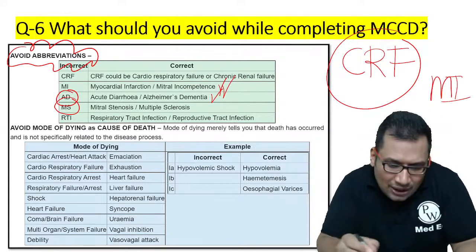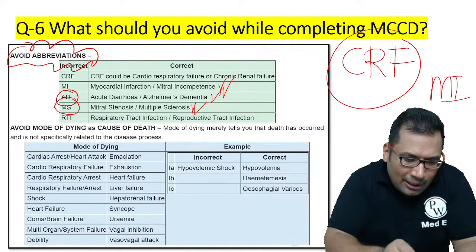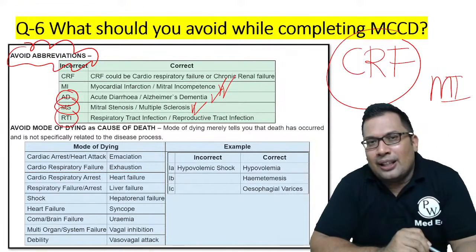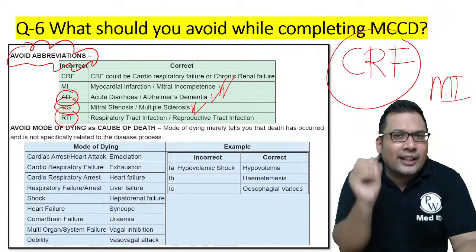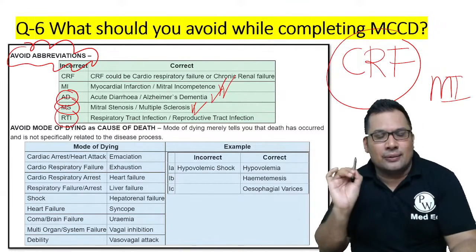It can be multiple sclerosis also. Some mention RTI. RTI can be respiratory tract infection, or it can be reproductive tract infection. So that's why avoid abbreviations.